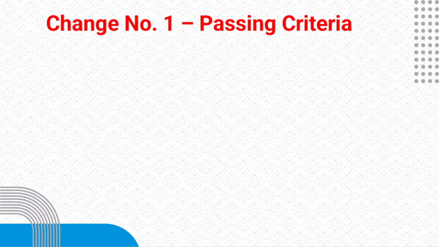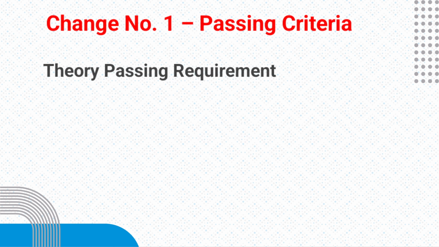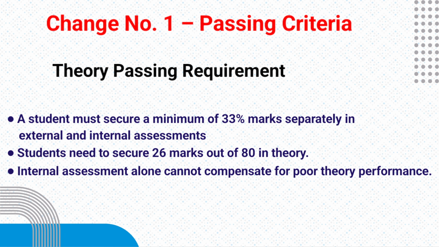So the first change is passing criteria. The first major change is related to passing criteria. Earlier, many students believed that scoring around 14 to 15 marks out of 80 in the written exam was enough to pass because of the overall assessment system. However, under the updated assessment framework, students must now score at least 26 marks out of 80 in the theory examination wherever separate theory passing is applicable. This means you cannot depend only on internal assessment anymore. You need to perform well in the board exam.